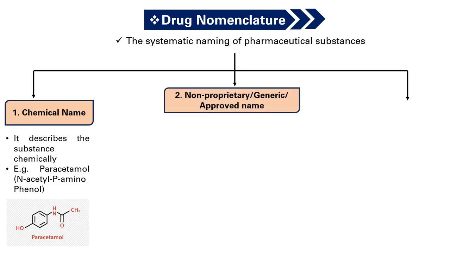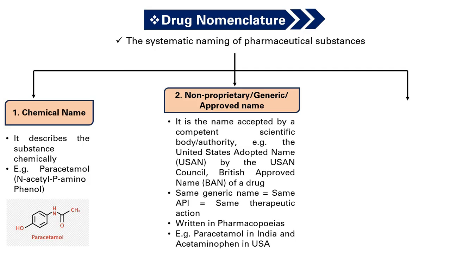Second, non-proprietary, generic or approved name. It is the official name given to a drug. This name is accepted by a competent scientific body or authority. Example, United States Adopted Name, USAN, by the USAN Council. Similarly, there is a British Approved Name, BAN, of a drug also. It is simple, standardized and used by doctors, pharmacists and in textbooks also. Generic name will be the same in all countries even if brand names are different.